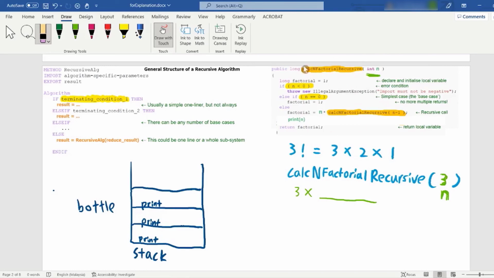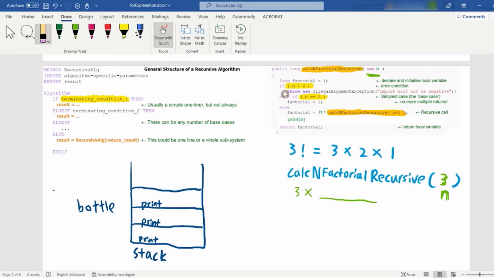This is using recursion to solve it. The recursive algorithm will take in an int n. So you call the calculate n factorial like this. If you want to count 3 factorial, you write 3 in here. This is the n. So let's see what the code is. Let's explore together. Initially, the code declares the factorial variable and initializes it as 1. So you need to write a wrapper, not like this.